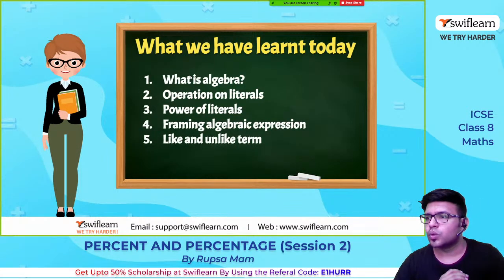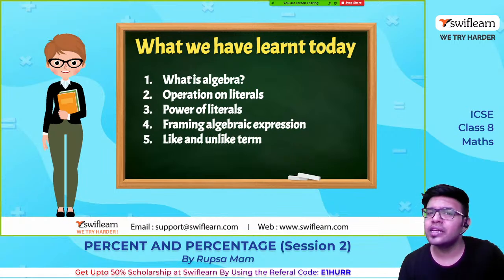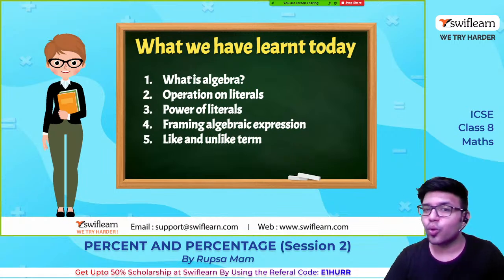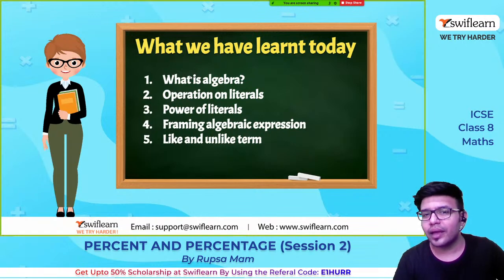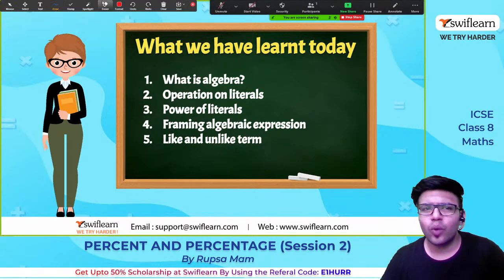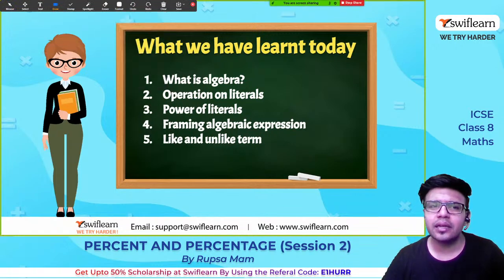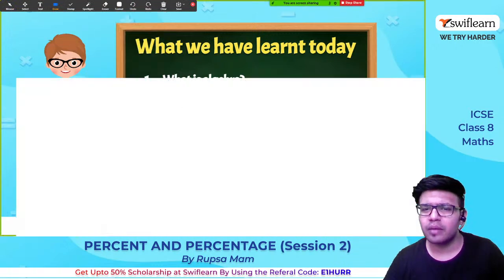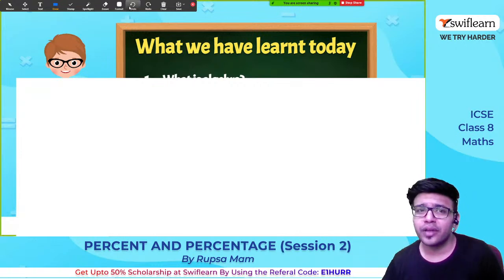So that's all for today. What have we learned today? Today we have learned what is algebra. Okay, we have performed some operations with variables. What are variables? Okay, देखो यहाँ पे एक बार once more I will explain variables. जिसको variable समझा नहीं है, the true meaning of variables देखो यहाँ पे.